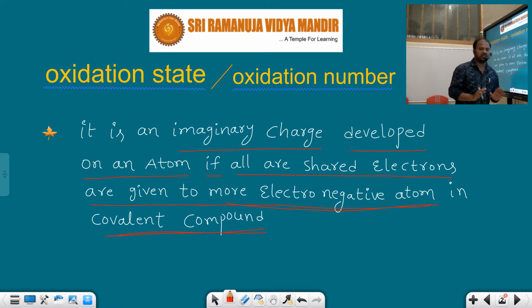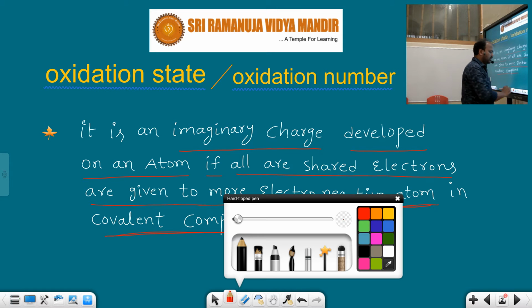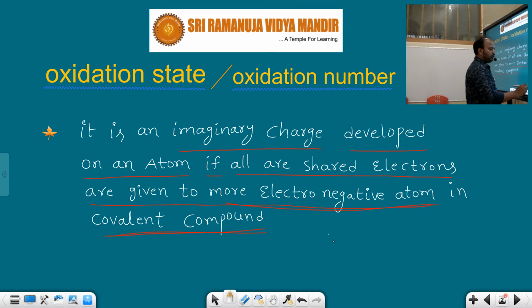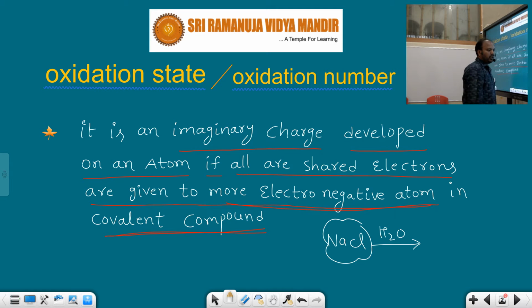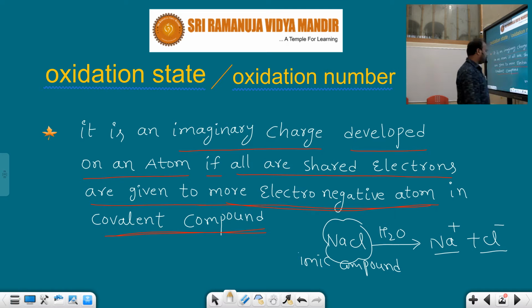Generally two types of compounds are there: one is ionic compound, another one is covalent compound. What is an ionic compound, and what is a covalent compound? If you take NaCl, this is an ionic compound. How can I say this is an ionic compound? If you dissolve it in water, it can be split up into ions, cation and anion. A compound that can be dissolved in water and split up into cation and anion is said to be an ionic compound.